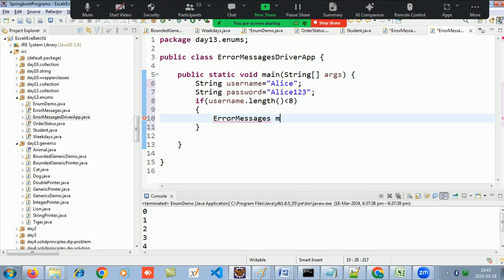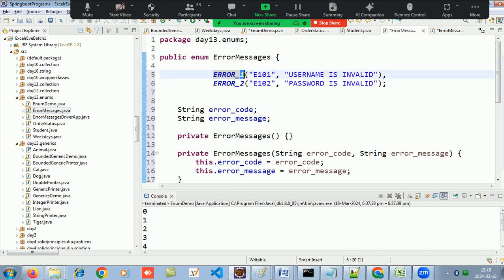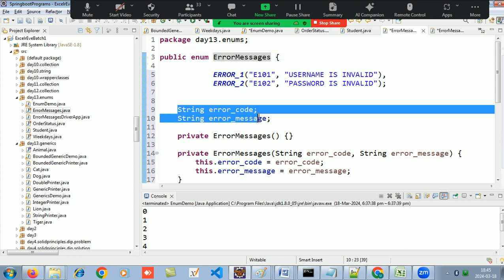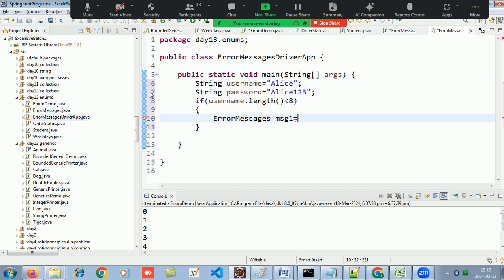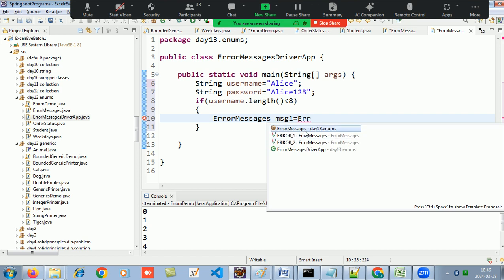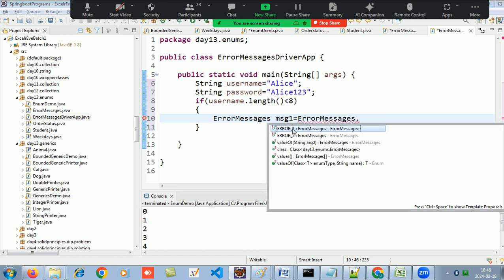Okay, message 1, and it will be from which error message I want now? ERR001. So I want this object, and each object, this ERR1 is of error messages, and in that I have two data values of string type. Those are over here. So I will come over here and I will say error messages dot ERR1.